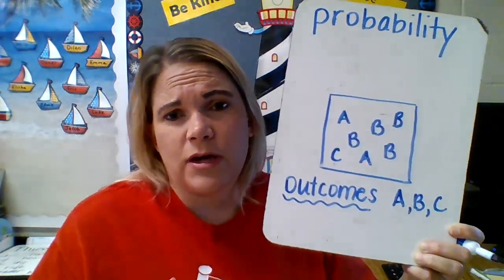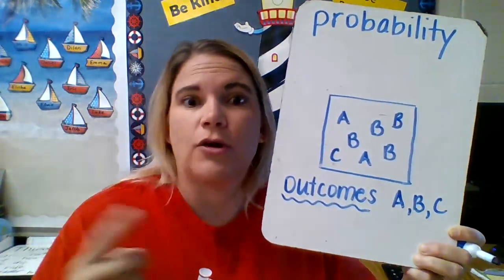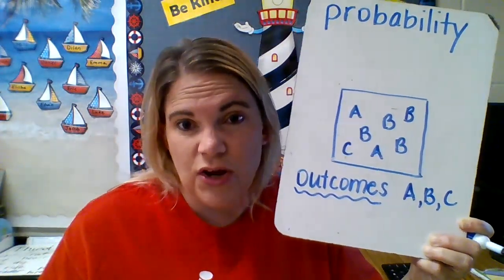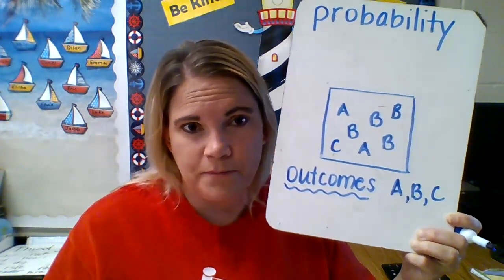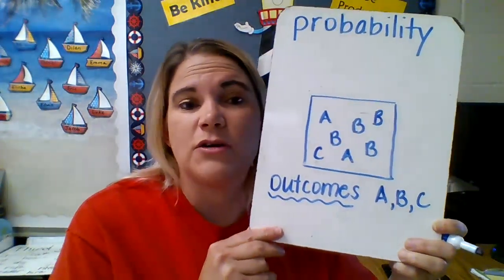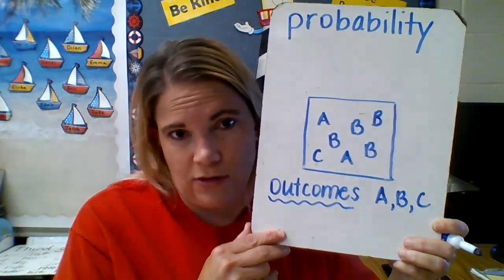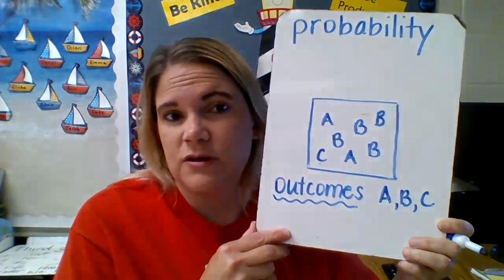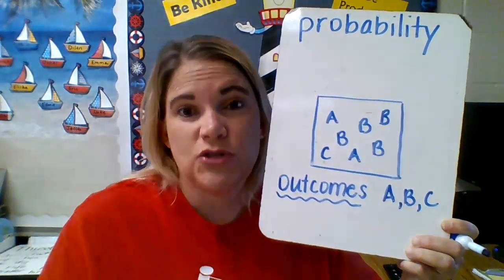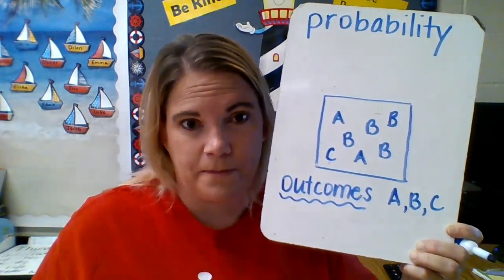So now we're going to look at some words like certain or impossible. Okay? When something is certain, it's going to happen every time. So one thing we could say here that would be certain is we are certain to pick a letter from the box. Every time we reach in and pull something out, it's going to be a letter. So that is certain. It's going to happen every time. Okay?